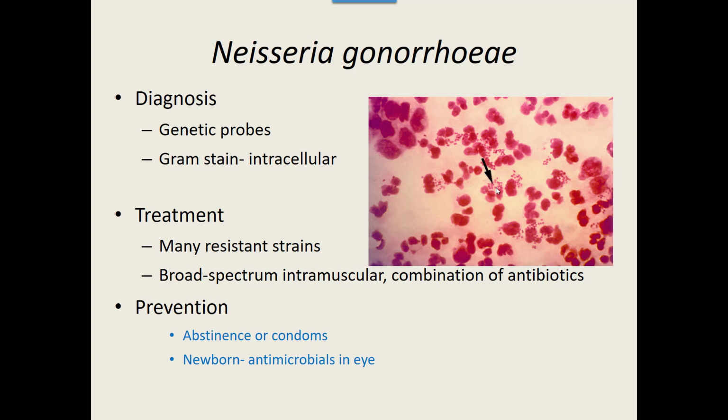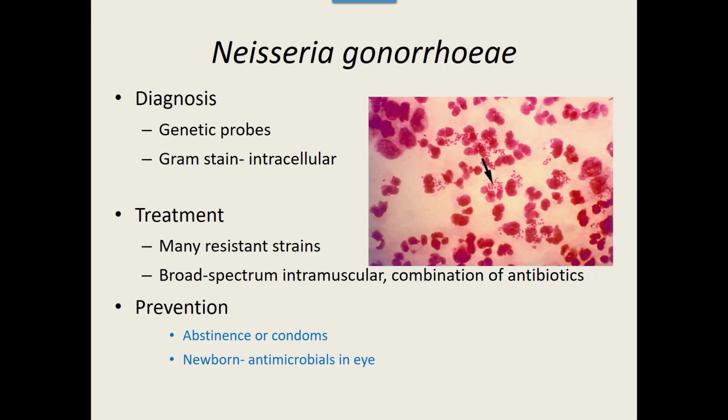Now, treatment, unfortunately, they're starting to get resistant to a lot of different antibiotics, but they can do a broad spectrum antibiotic. They usually do it intramuscular to really get that high concentration right away. A lot of times they're also doing a combination of antibiotics to really try to kill any and all that might possibly be there. Best idea is just to not get it in the first place. Abstinence, condoms, testing mothers, otherwise newborns, a lot of times will have antimicrobials put in their eyes right at birth if the mom tests positive.